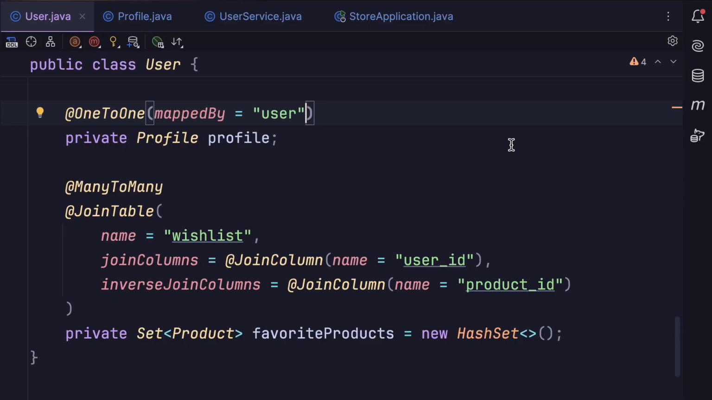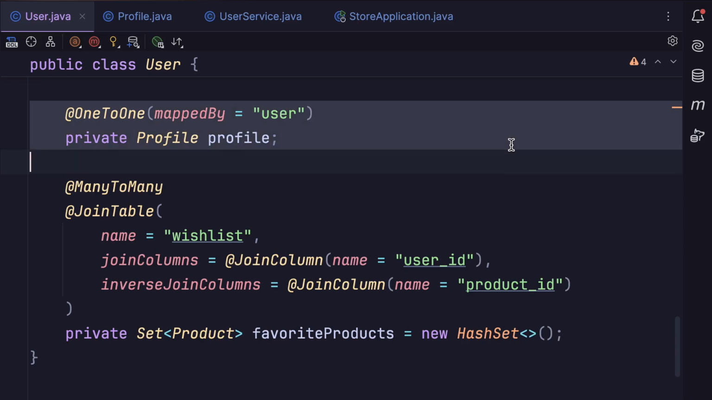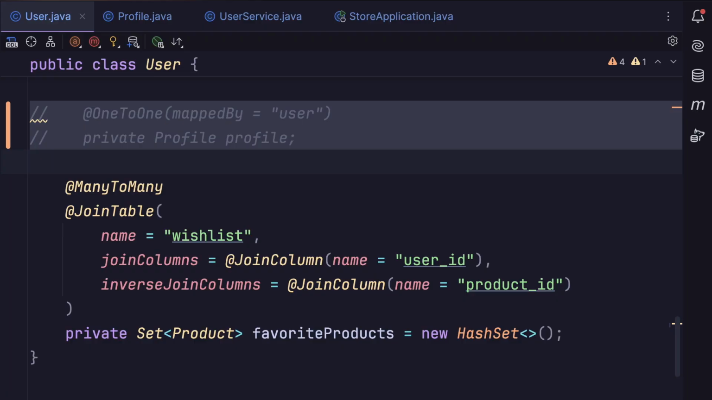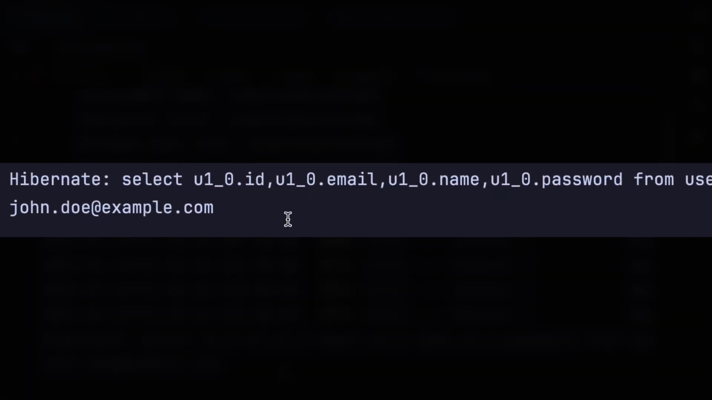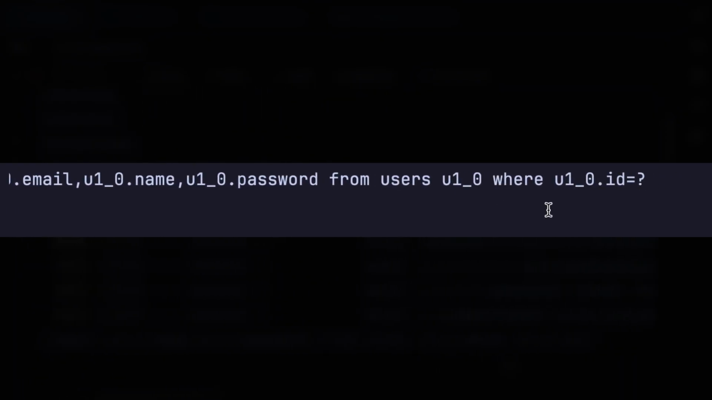Here we have two options. One option is to comment out this field or this relationship altogether. Now, if you run the application again, look, we're only selecting the columns from the users table. There is no join to the profiles table.